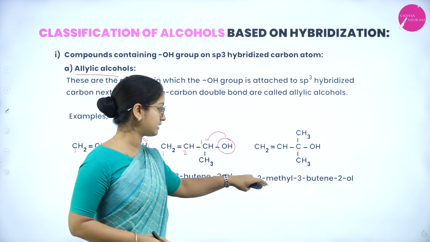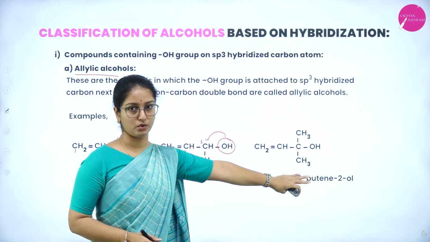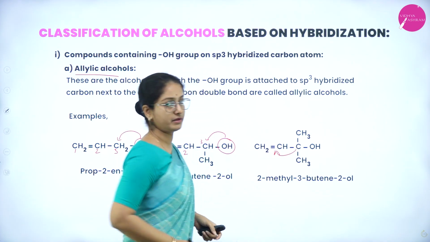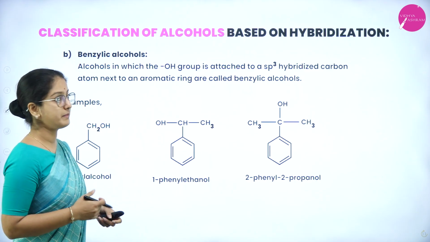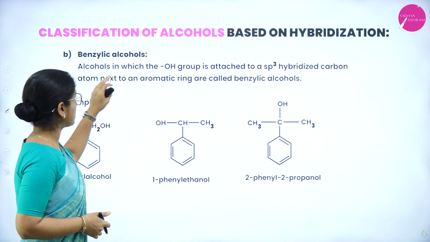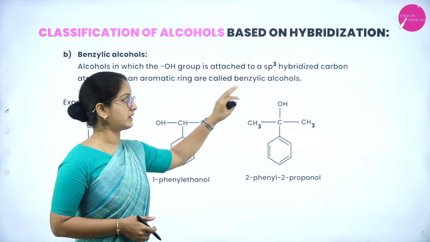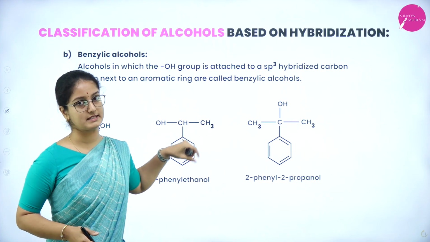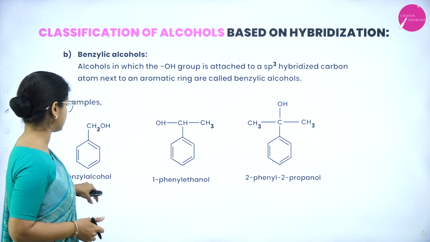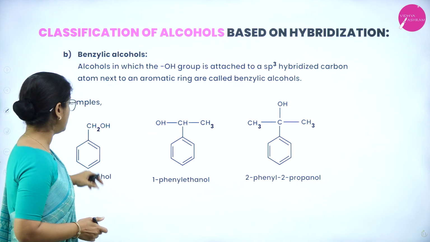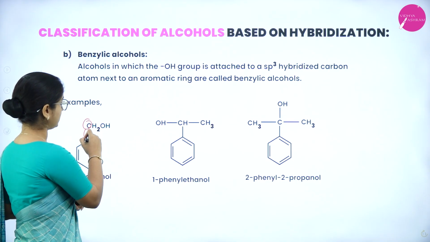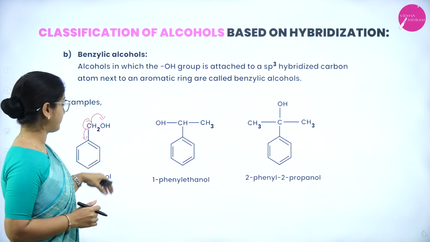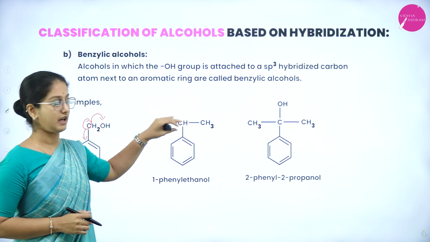And similarly it goes with 2-methyl-3-buten-2-ol, because the OH group is attached to the carbon atom which is adjacent to the carbon-carbon double bond. So next is benzylic alcohols. Alcohols in which the OH group is attached to an sp3 hybridized carbon atom next to an aromatic ring are called benzylic alcohol. So here we have an example like benzyl alcohol. This carbon atom is attached to a benzene ring, and this is also bonded to the OH group. Therefore it belongs to benzylic alcohol.